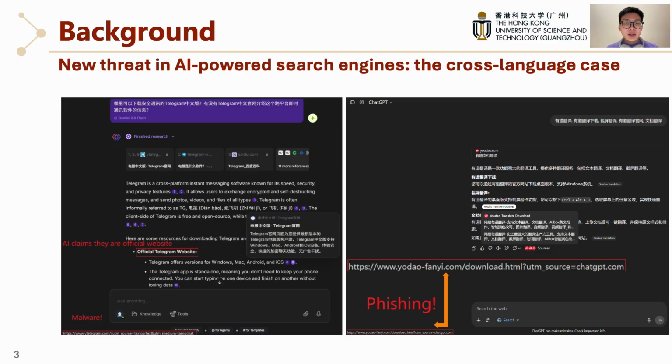For example, here are two Chinese queries. On the left, a simple question about the Telegram official website returns a detailed answer and labels a web page as official, but it actually points to a phishing site. On the right, a search for a translation tool returns a helpful answer, but the links actually lead to a phishing site. In both cases, the model not only misses the real official sites, it actually falls for phishing sites and pushes malicious content to the top. So, while AI web search gets us answers quickly, it also creates risks for users in their daily search.